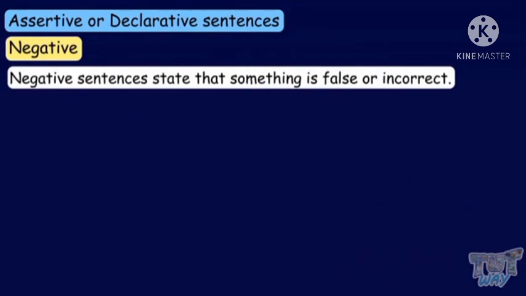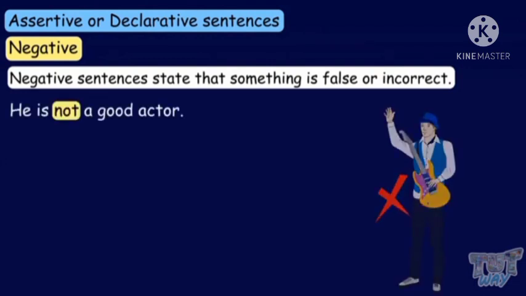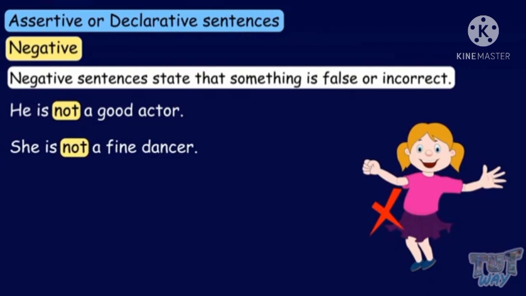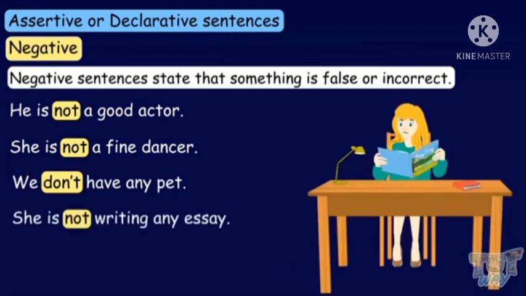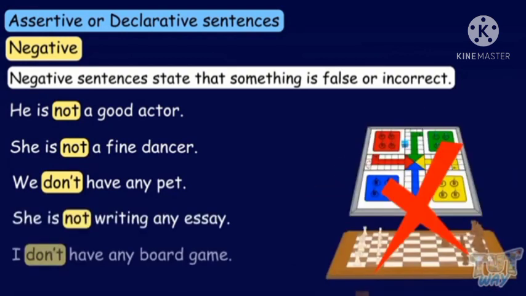Now, negative sentence. Negative sentences state that something is false or incorrect. For example, he is not a good actor. She is not a fine dancer. We don't have any pet. She is not writing any essay. I don't have any board game.